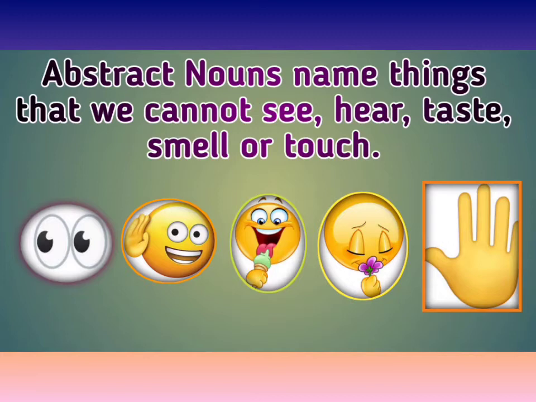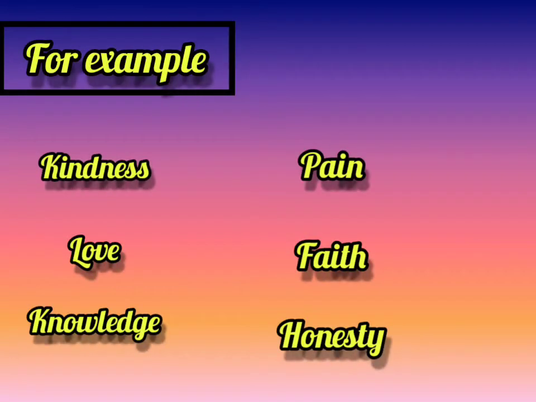We can only think or feel about it, but we cannot see, hear, taste, smell, or touch any abstract noun. For example, kindness, love, knowledge, pain, faith, honesty. Students, all these nouns name things that we can feel or think about. We cannot see, hear, taste, smell, or touch these things.